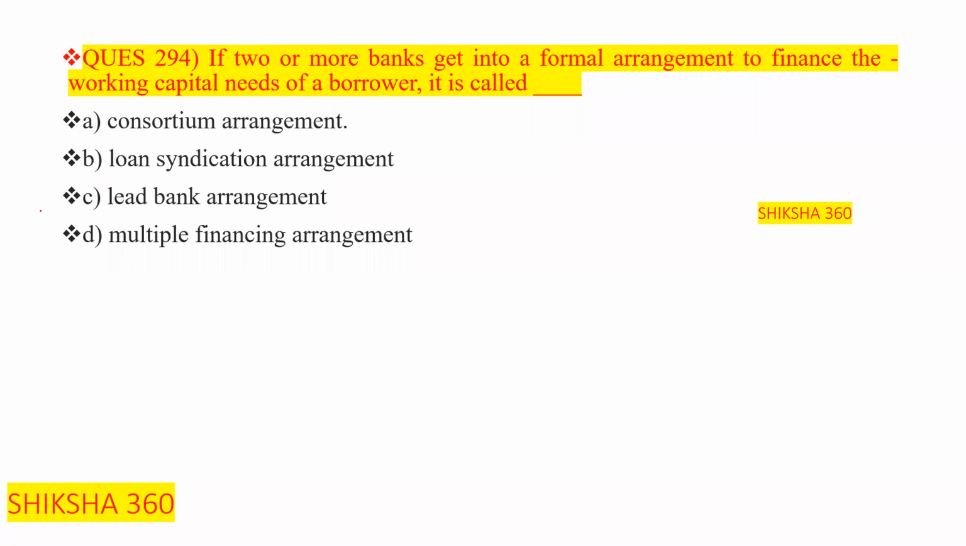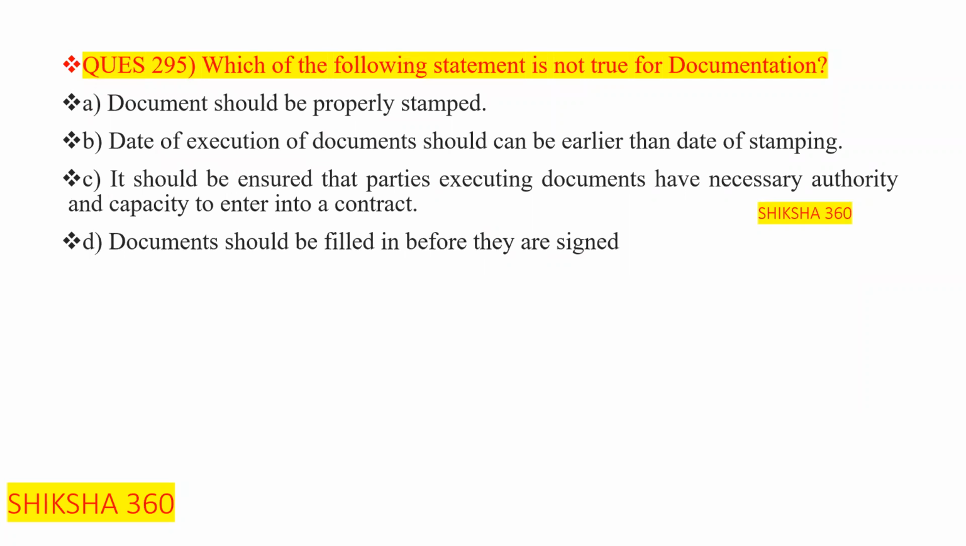Now move to the next question. If two or more banks get into a formal arrangement to finance the working capital needs of a borrower, it is called: consortium arrangement, loan syndication arrangement, lead bank arrangement, or multiple financing arrangement. Clear? The correct answer is option A, that is consortium arrangement.